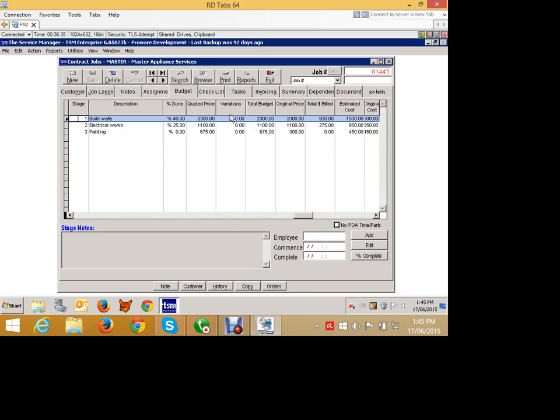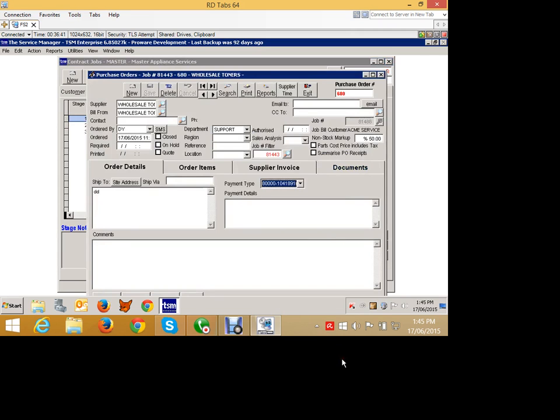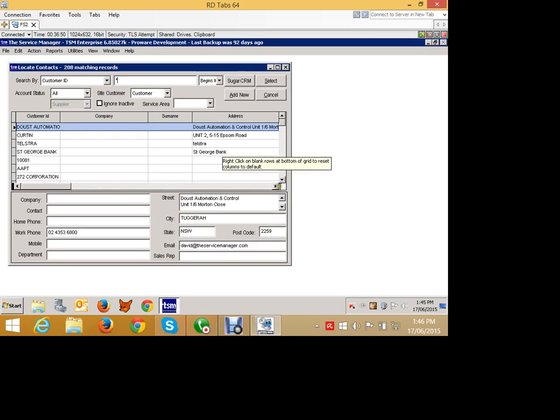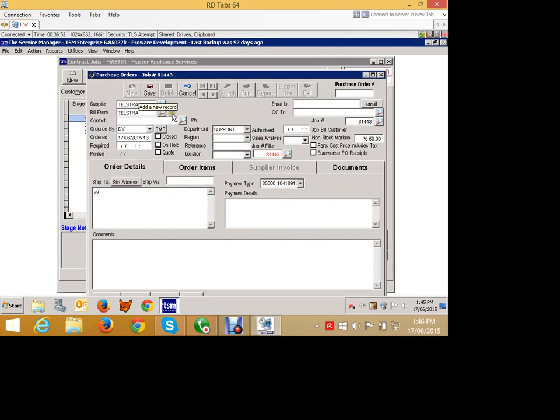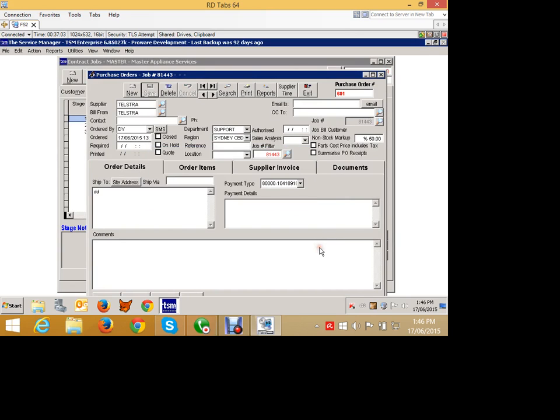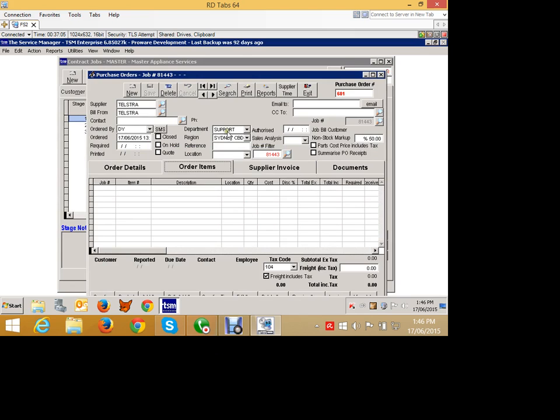So we need to now order some parts for this particular job. Okay, so what we're going to do is we're going to go into orders and we're going to create a new order for this job, and from whichever supplier we want to order it from. Not a great supplier, but that doesn't matter. We're going to add some parts to this order.